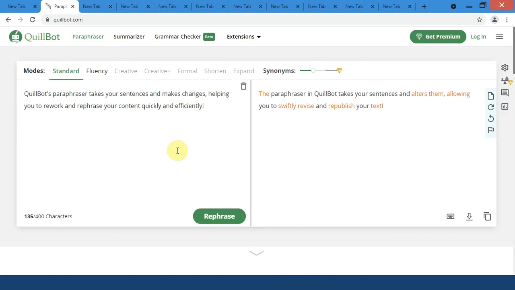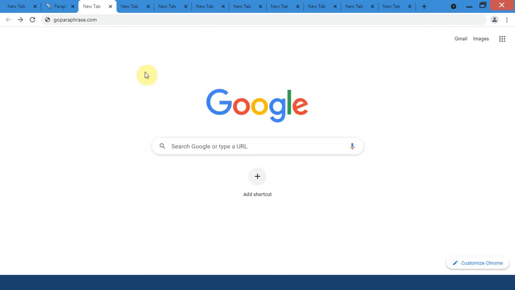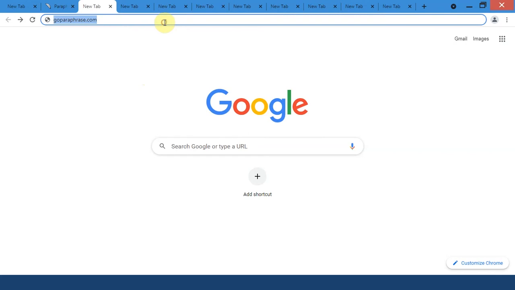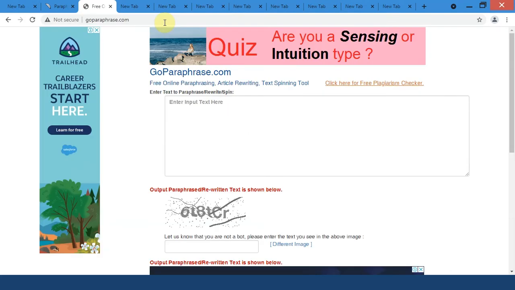In its free version, it is kind of restricted to only 400 characters and has the option of only adjusting the fluency. On number 2, we have goparaphrase.com. So GoParaphrase is completely free and has no word limits. So you can even enter 10,000 characters.